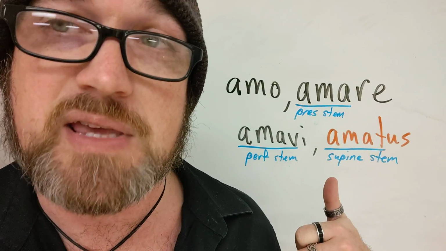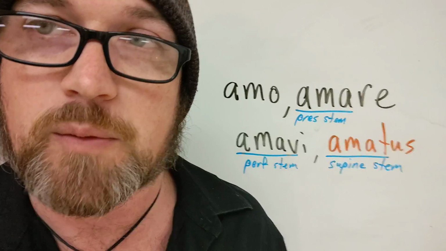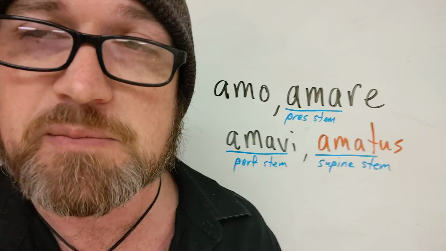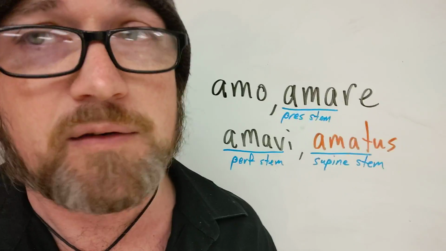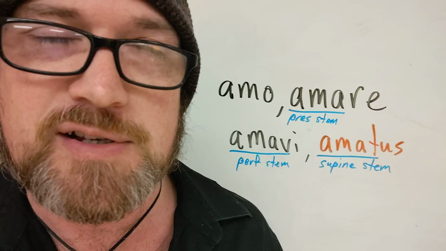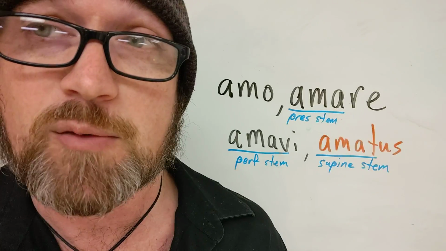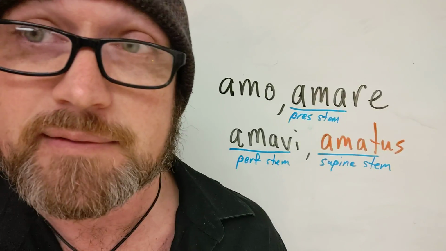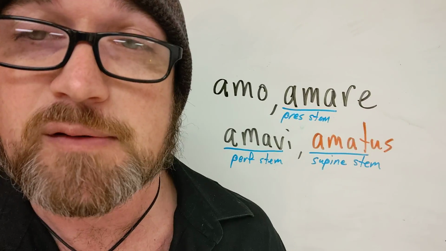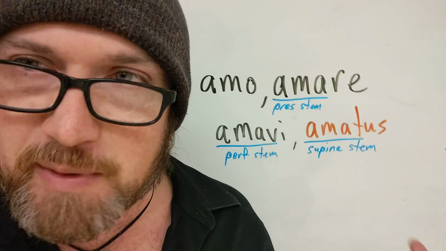This is what is known as the supine stem, and it's called that because we use it to form the supine. I'm not going to explain supines right now in Latin 2. Latin 2 does not need to know about supines. If you are desperate to find out, I actually just filmed a video on this for Latin 4. But if you're in Latin 2, I don't recommend you watch it. Don't. But I can't stop you, so if you really want to, you can go do it. Anyway, don't worry about supines.